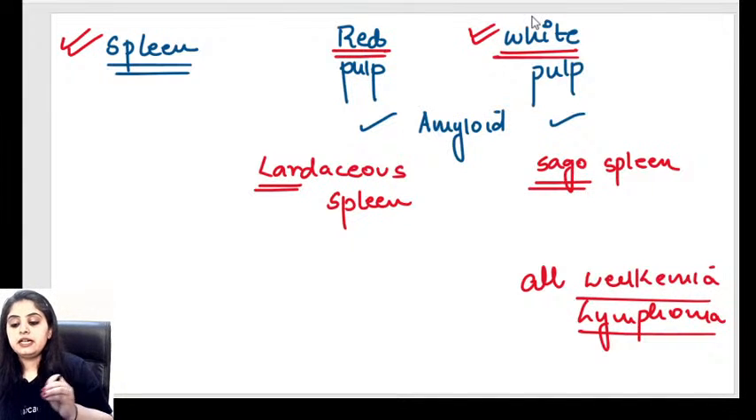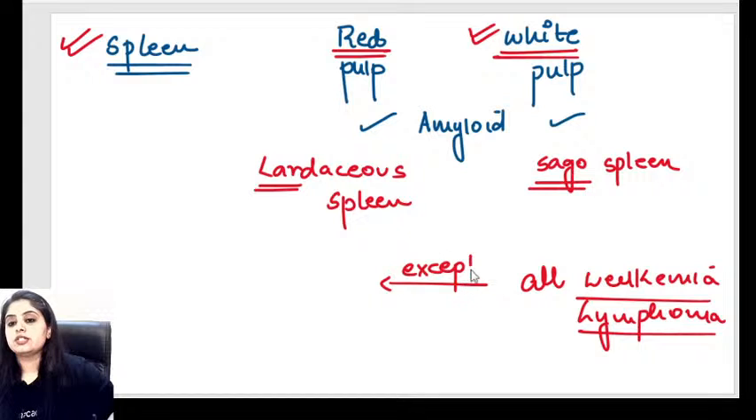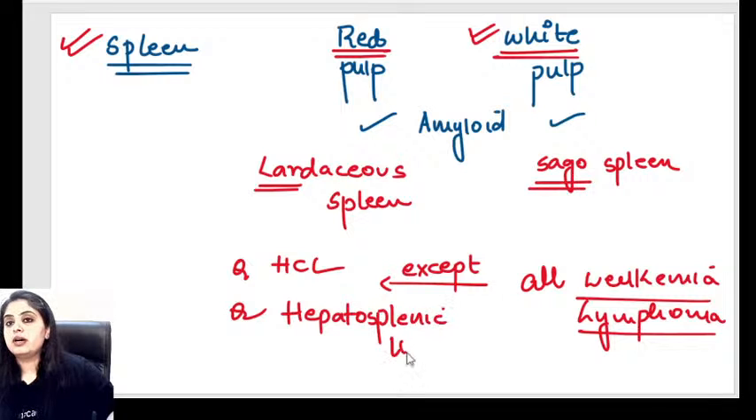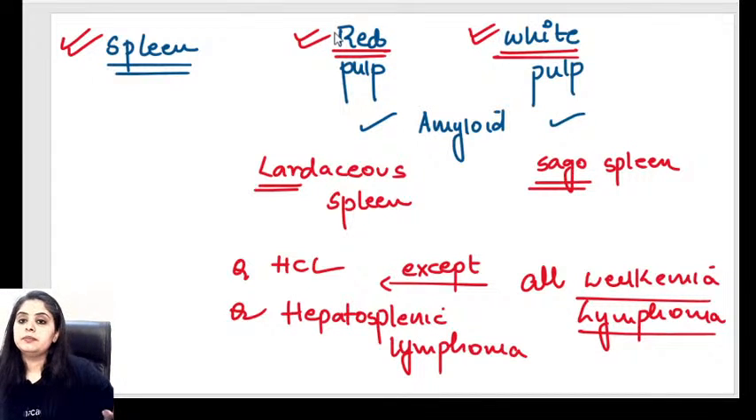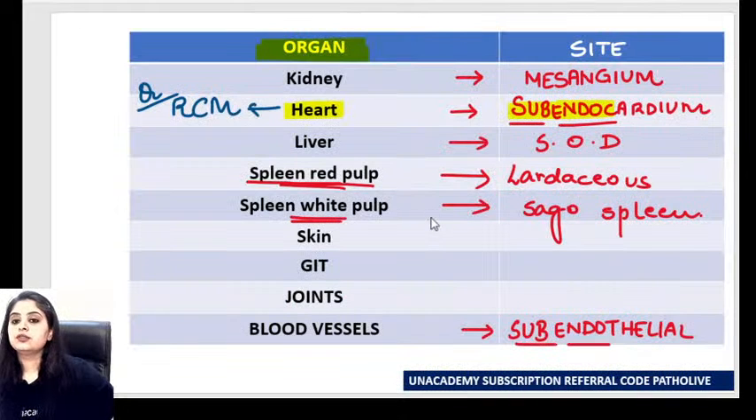They should occur in the white pulp of the spleen, except, now this is where you get a question, except two of them. One of them is hairy cell leukemia. Hairy cell leukemia occurs in the red pulp of the spleen, and the other one is known as hepatosplenic lymphoma. Hepatosplenic lymphoma and hairy cell leukemia, they occur in the red pulp of the spleen. I hope these white pulp, red pulp kind of questions are okay with everyone. Yes, all good. वापस आ जाए. Coming back, this is also done.